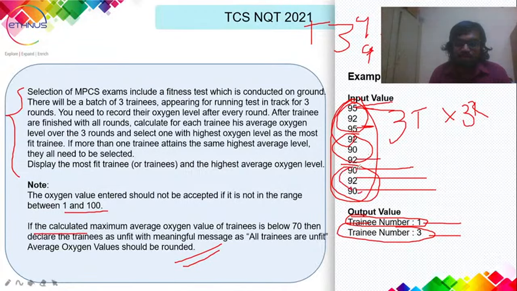So here you can see both trainee 1 and trainee 3 have equal oxygen levels.